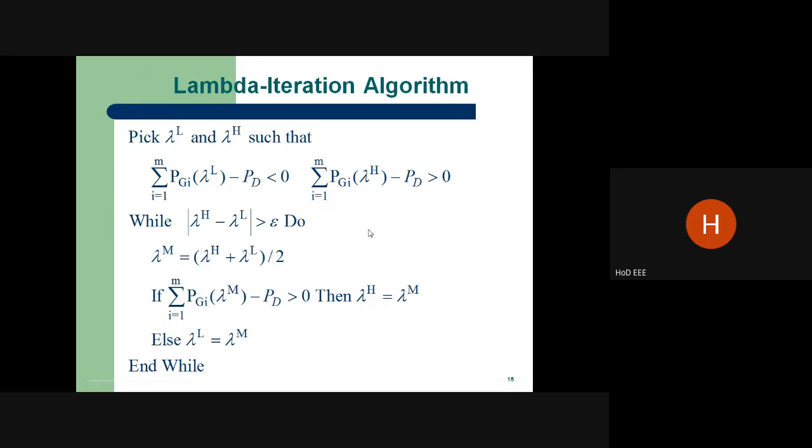So what is the lambda iteration method? When power generation is higher, we have to reduce the incremental cost. When power generation is lower than the power demand, we have to increase the incremental cost. When do we have to stop? This is the loop equation. We have to search until the generation equals the demand, then we can stop. We cannot get the exact value of generation equal to demand, only with some tolerance. That tolerance value of epsilon is given by the problem.